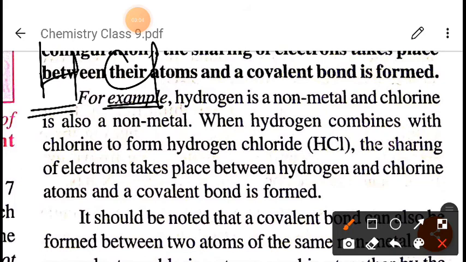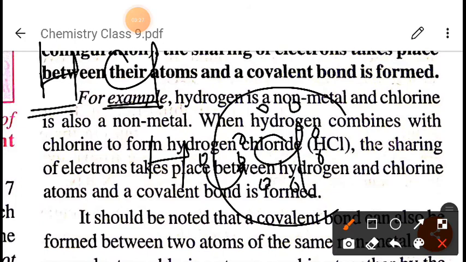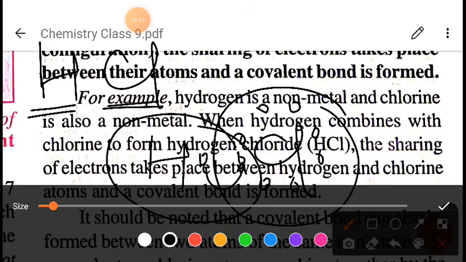Here hydrogen will share its one electron with chlorine. We know that chlorine has 7 electrons in its outermost shell. So hydrogen shares one electron with chlorine, and in this way the octet of chlorine will be completed, as well as the duplet of hydrogen.